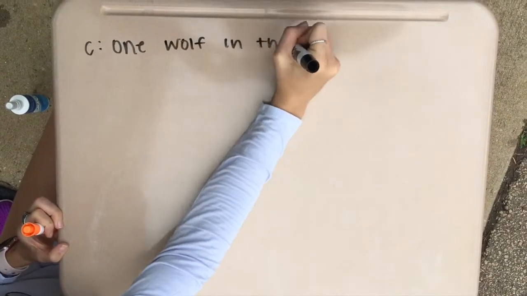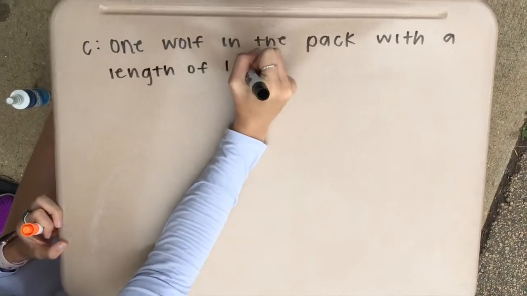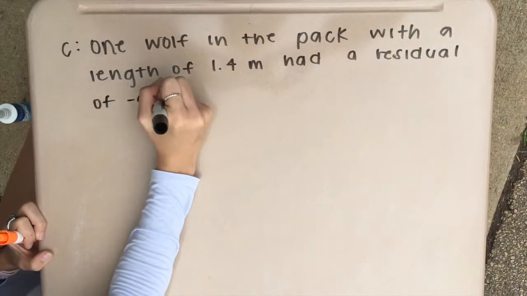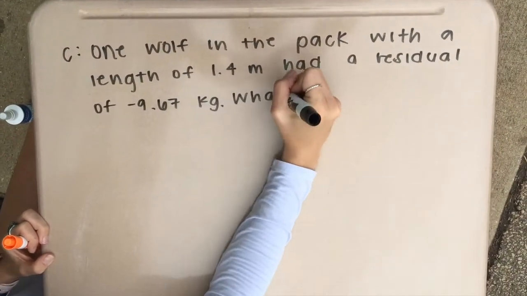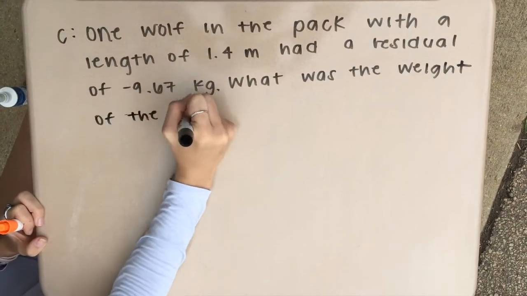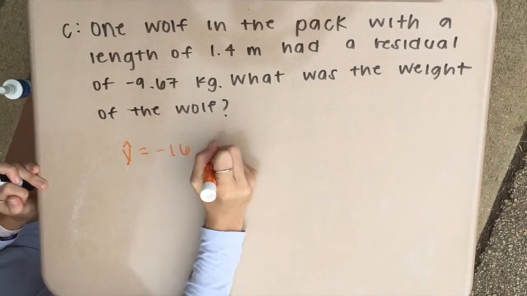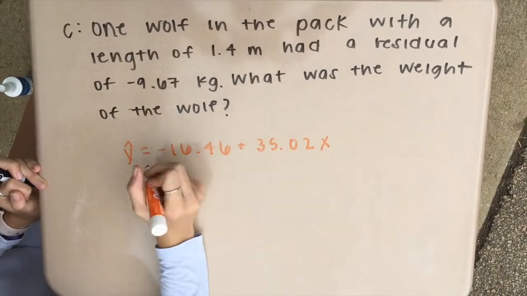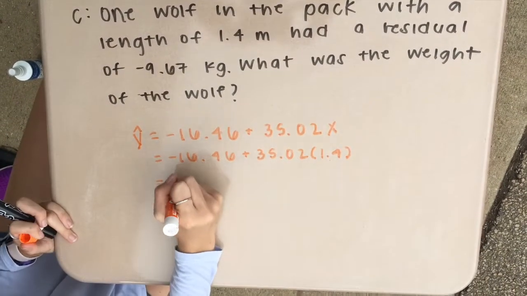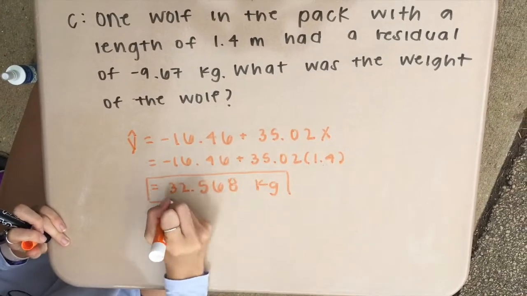Part C. One wolf in the pack with a length of 1.4 meters has a residual of negative 9.67 kilograms. What was the weight of the wolf? To solve this problem, we will take the equation y hat equals negative 16.46 plus 35.02 times x, and you will plug in 1.4, the length of the wolf in part C, for x. You should get an answer of 32.568 kilograms.